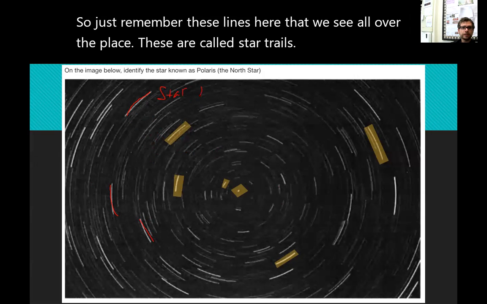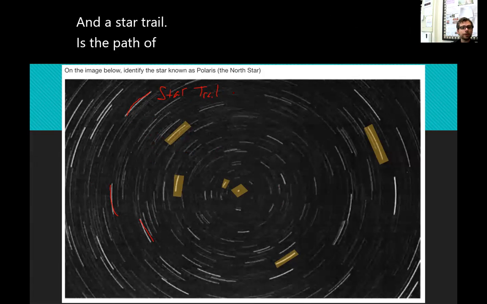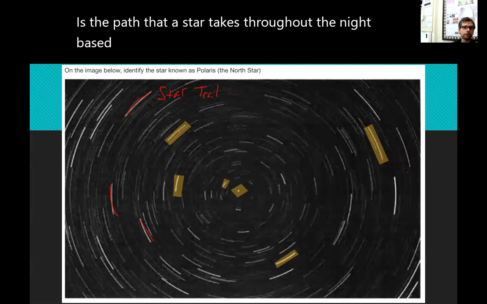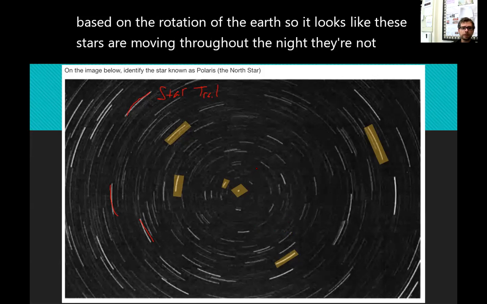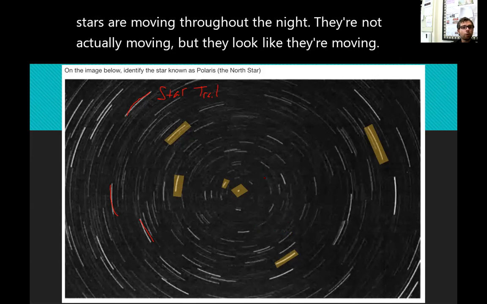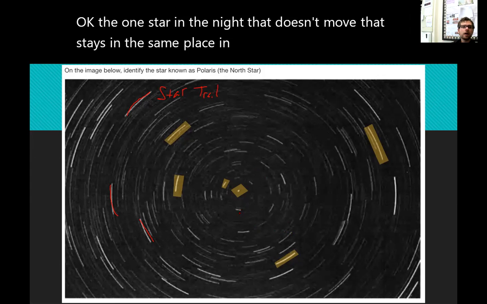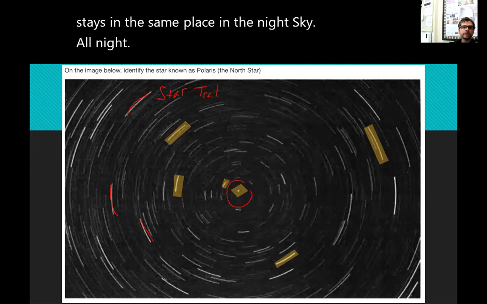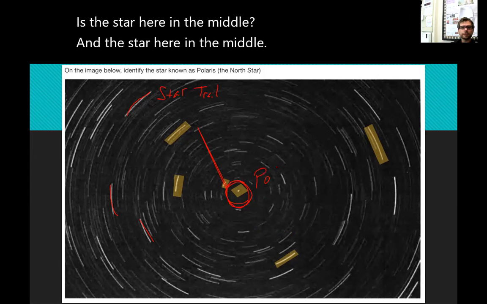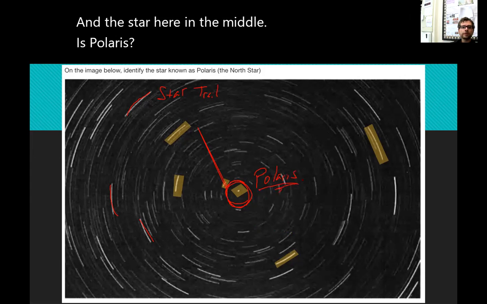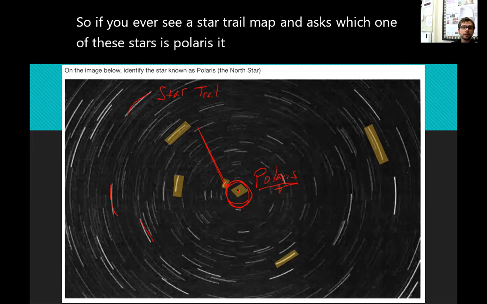Okay, and a star trail is the path that a star takes throughout the night based on the rotation of the Earth. So it looks like these stars are moving throughout the night. They're not actually moving, but they look like they're moving. Okay? The one star in the night that doesn't move, that stays in the same place in the night sky all night, is the star here in the middle. And this star here in the middle is Polaris. So if you ever see a star trail map and it asks which one of these stars is Polaris, it will always be the star in the middle.